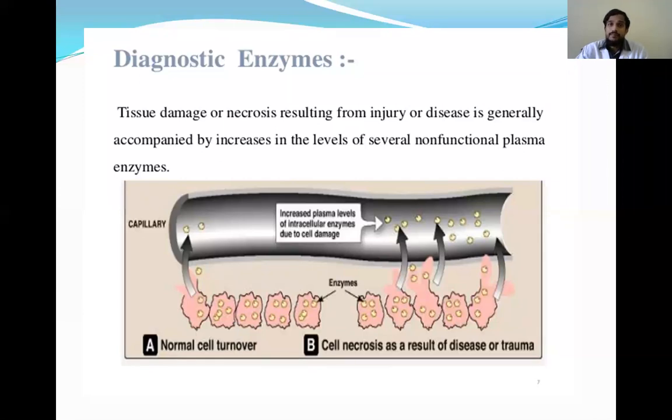And when we assess the plasma levels of the enzymes, the results will be increased. That is the main principle for assessing the enzymes in different diseases, for diagnosing different diseases by using enzymes.